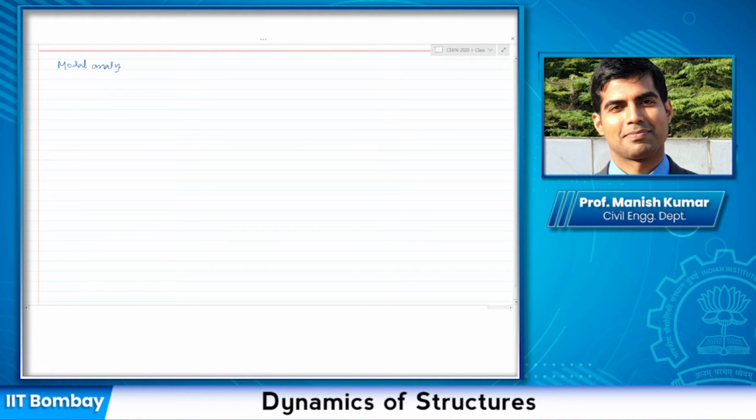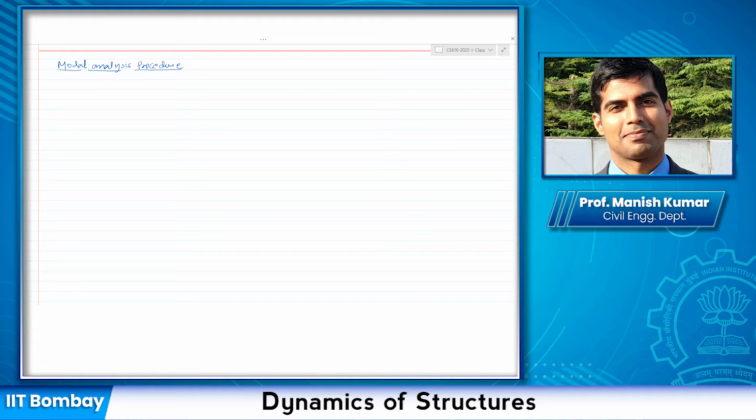So what we are going to do is the modal analysis procedure. The modal analysis procedure is when we consider the decomposition into several single degree of freedom systems. The response spectrum procedure is when we consider peak responses. The modal analysis procedure is a general procedure to find the response at any point of time. The response spectrum procedure is a special case when we are talking about only the peak responses. So just keep that in mind.